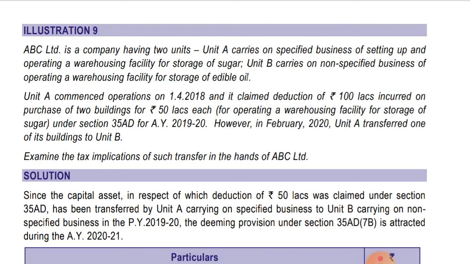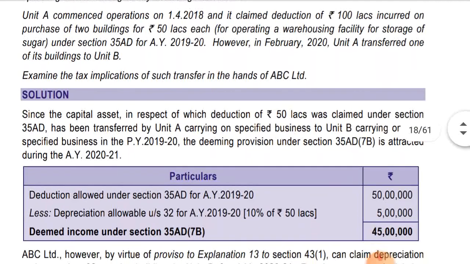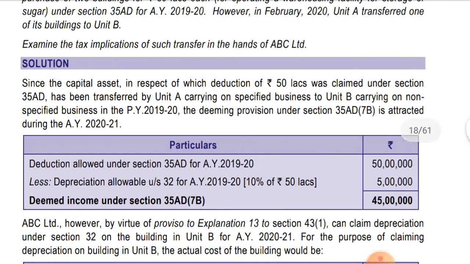Examine the tax implications of such transfer in the hands of ABC Limited. Let's see. Since the capital asset in respect of which deduction of 50 lakhs was claimed under section 35AD has been transferred by Unit A carrying on specified business to Unit B carrying on non-specified business in the previous year 1920, the deeming provision under section 35AD(7B) is attracted during the assessment year 2021.